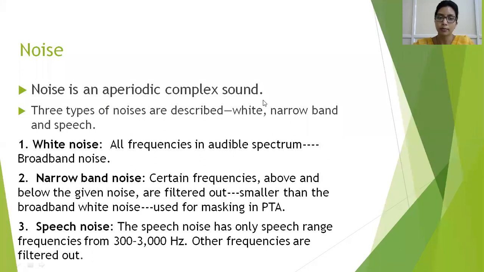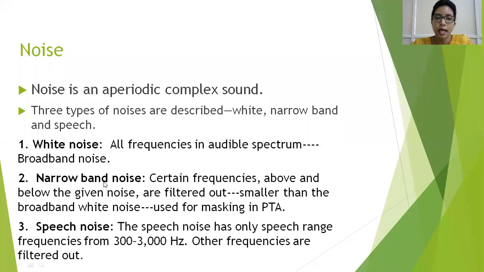This is a noise. There are again three types of noises which are described: white noise, narrowband noise, and speech noise. So the noises we are talking about right now are the ones which we use in audiometry testing. When you hear that a white noise was given to a patient, it means that this noise has all frequencies of the audible spectrum, that is from 20 Hertz to 20,000 Hertz. Complete audible spectrum of frequencies. This we call a broadband noise.